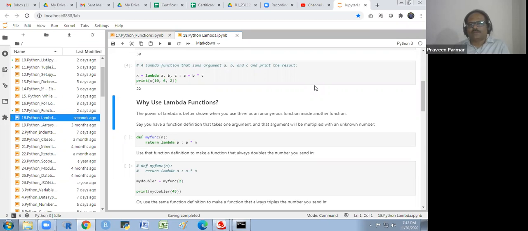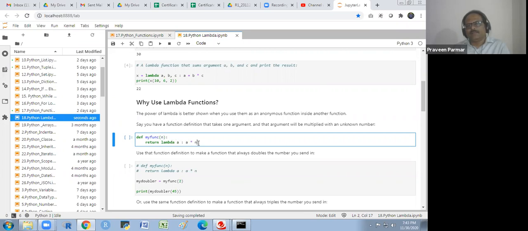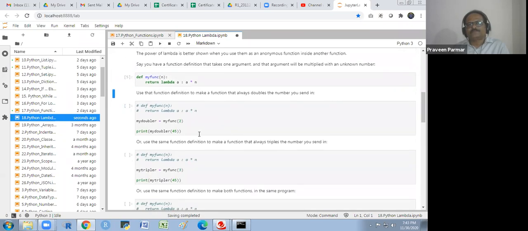So you have a function definition that takes one argument, and that argument will be multiplied with an unknown number. Suppose I define a function, my function n, and return lambda a, where a is a variable for this lambda function, and a multiplied by n. So I am just creating a function.